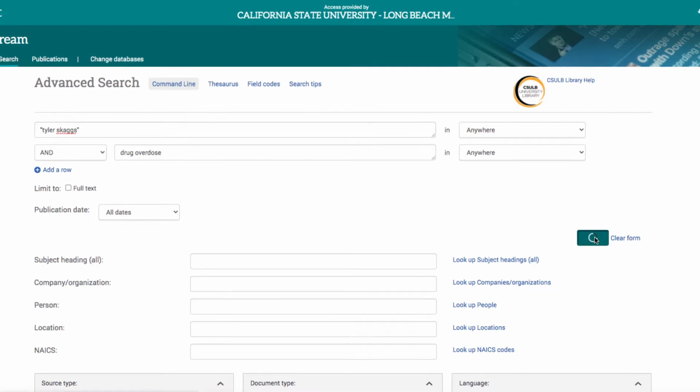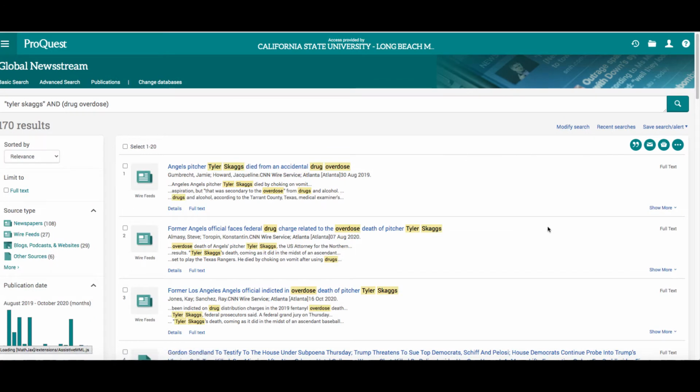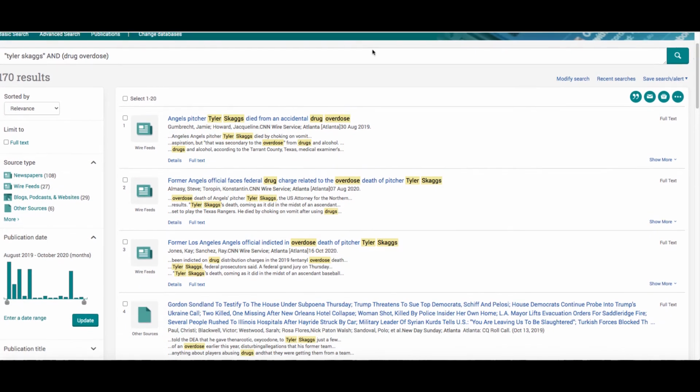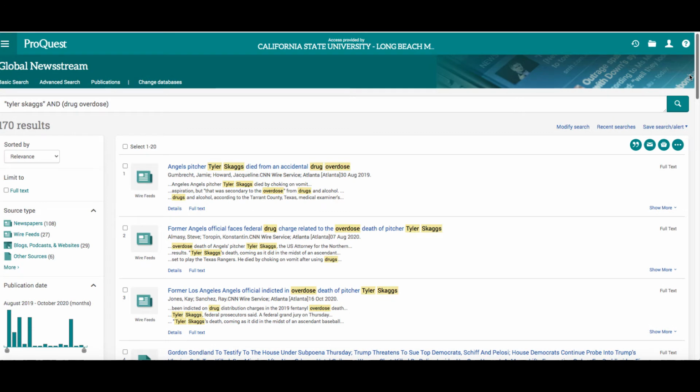I prefer when I'm searching to search broadly and then narrow using the filters over here on the left rather than to narrow from the beginning. So as we know, the Angels pitcher Tyler Skaggs died in 2019 from an accidental drug overdose. And at the time, of course, it was not clear whether it was accidental. But if you needed research on this event, then this would be a good place to start. We come up with 170 news stories that mention Tyler Skaggs and drug overdose.